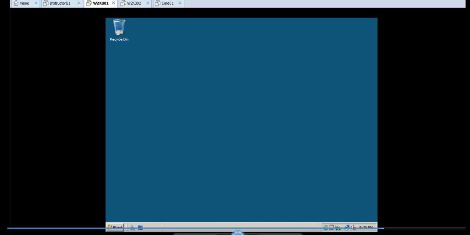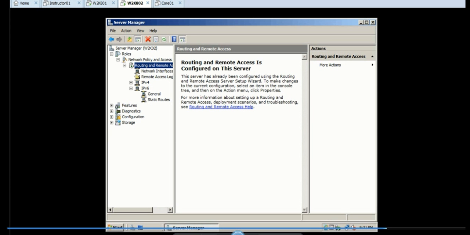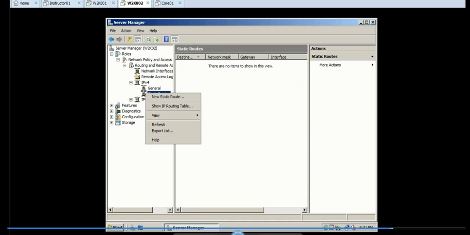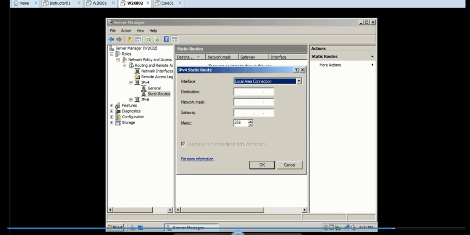I'm going to click Close. Now I'm going to switch over to the second server. Now I'm in the Routing and Remote Access. Right-click Static Routes, and we're going to create a new static route. This time it's going to be the Local Area Connection for the first one on the second computer, and the destination is the address that we couldn't reach, which was 10.1.